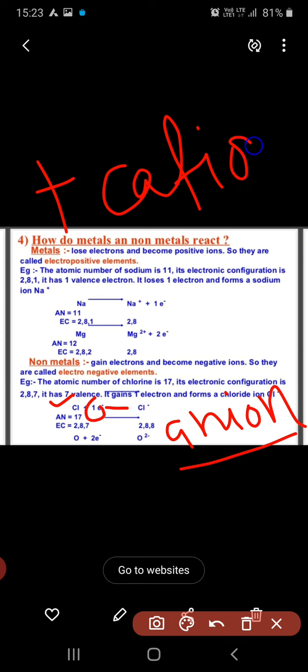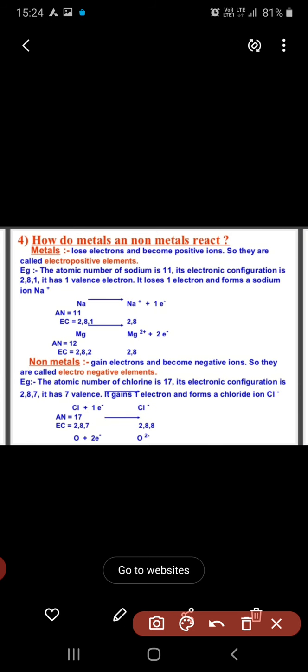Clear? Negatively charged ion is an anion and positively charged ion is a cation. Now see here, the electronic configuration 2, 8, 7, after gaining this 1 electron, becomes 2, 8, 8.